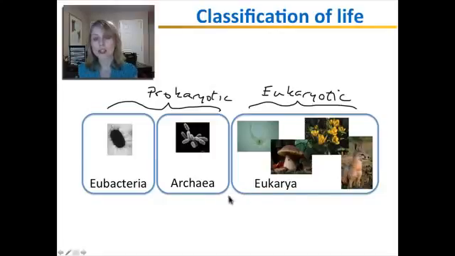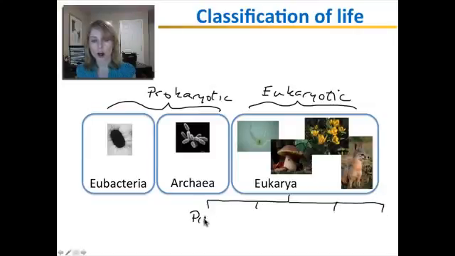I will not ask you to remember the kingdoms for eubacteria and archaea, but you will learn about the kingdoms that eukarya can be separated into, which are the protists, fungi, plants, and animals.